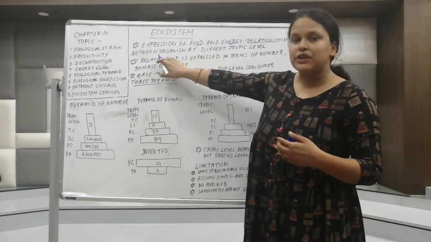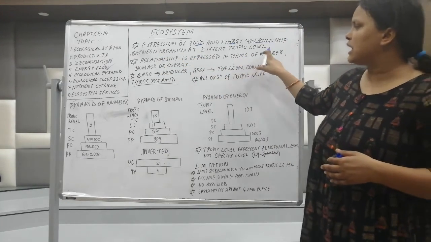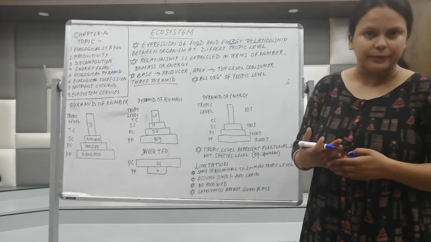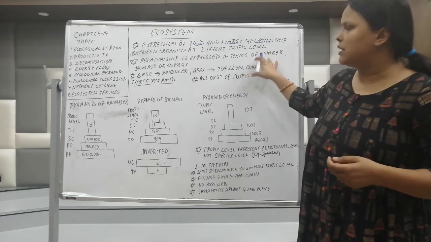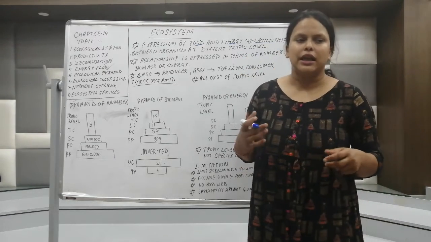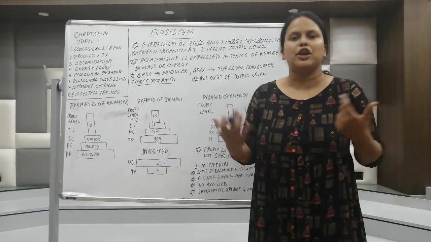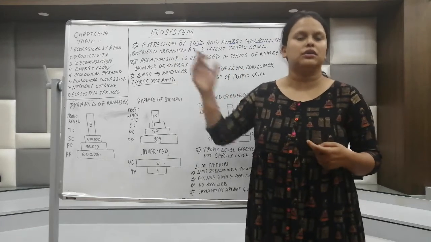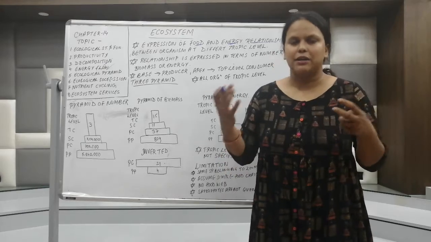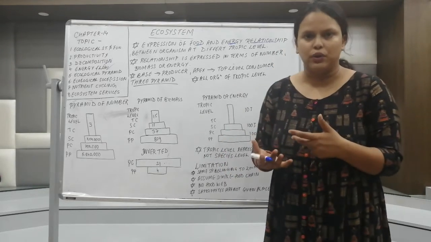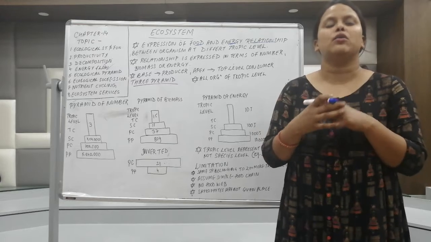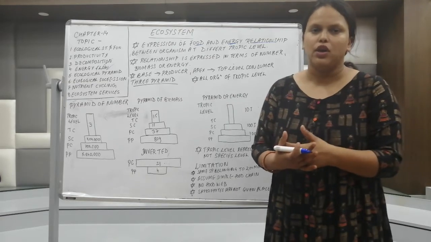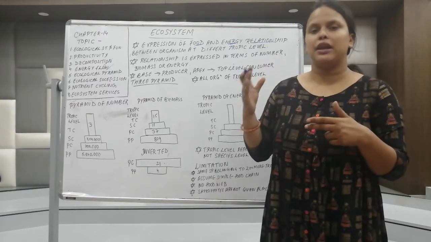Second part is, how can you express this relationship? It is expressed in number, in biomass, or it could also be expressed in the form of energy. These are the numbers. Let's suppose there are 100 plants. These 100 plants are eaten by 50 herbivores. These 50 herbivores will be eaten by 10 or 13 carnivores. This is called number. Then in mass, if you talk about kilojoules, what kind of biomass a tree contains, what biomass the primary consumers, carnivores or tertiary consumers are composed of, that will be represented in the pyramid of biomass.